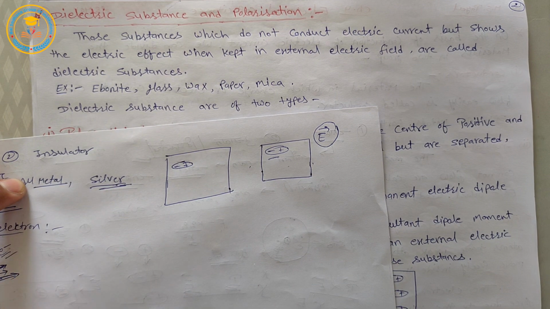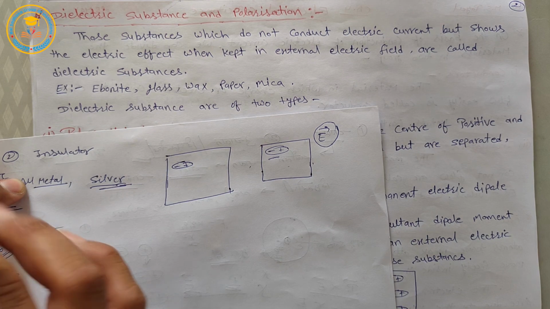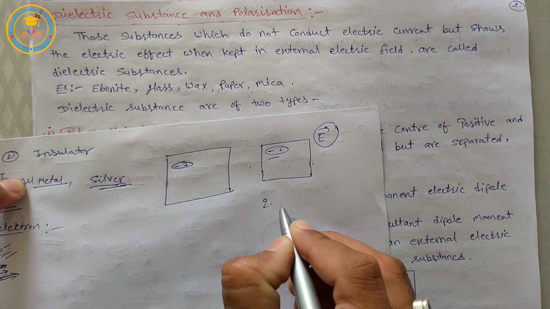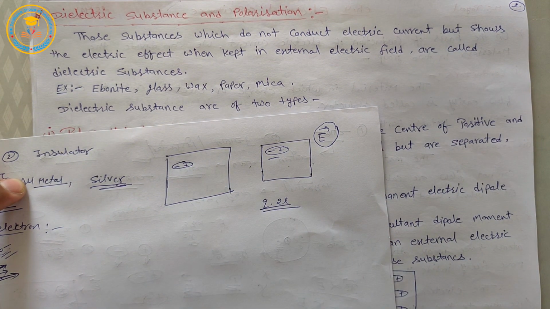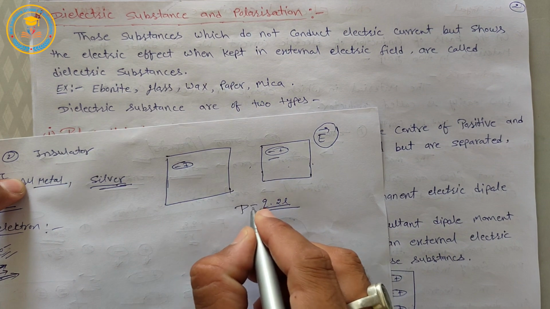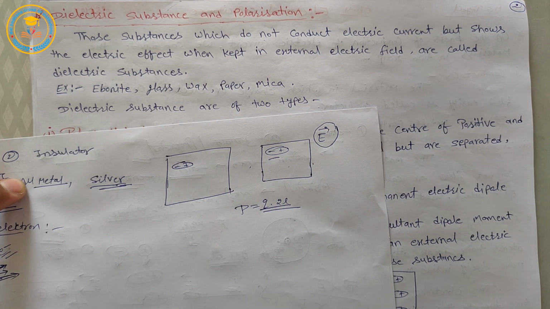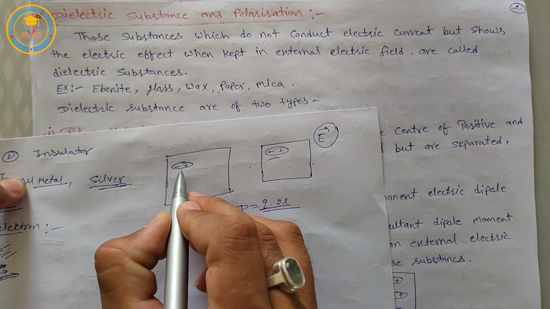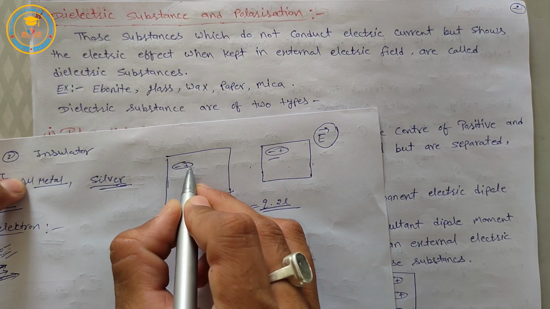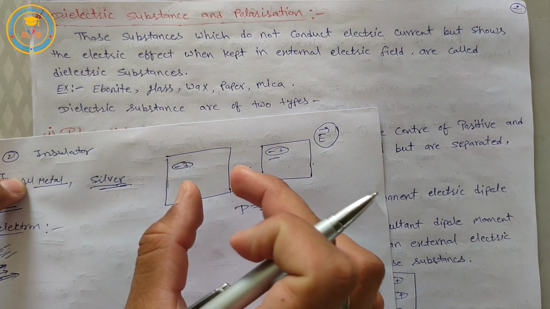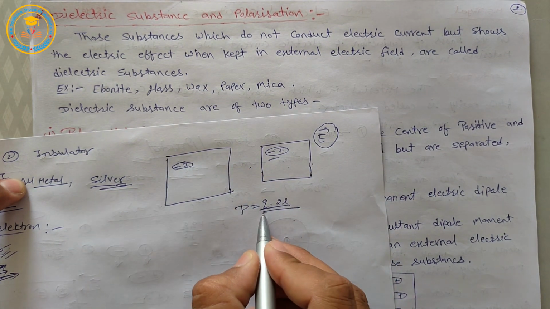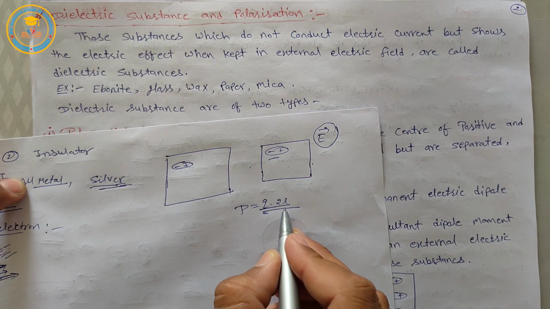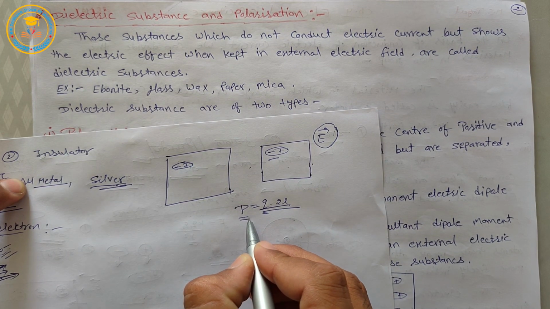What is electric dipole moment? Electric dipole moment is equal to the product of a charge and the distance between the charges of an electric dipole. It means p equals q into 2l. Here the centers of the negative and positive charges are separated. So the product of distance and charge is equal to the electric dipole moment.